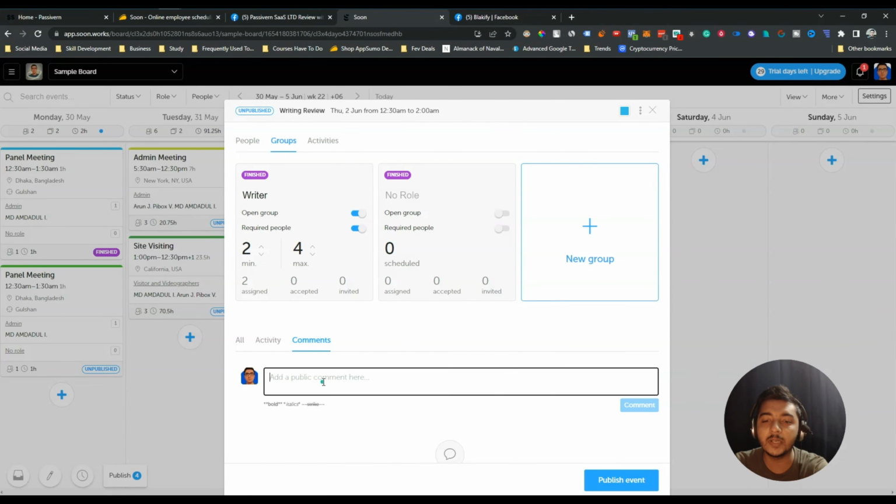Basically you can add a comment. Let's say this is a comment. So this comment will be shown to everyone. So these are the things, guys. And this tool is very straightforward, guys.